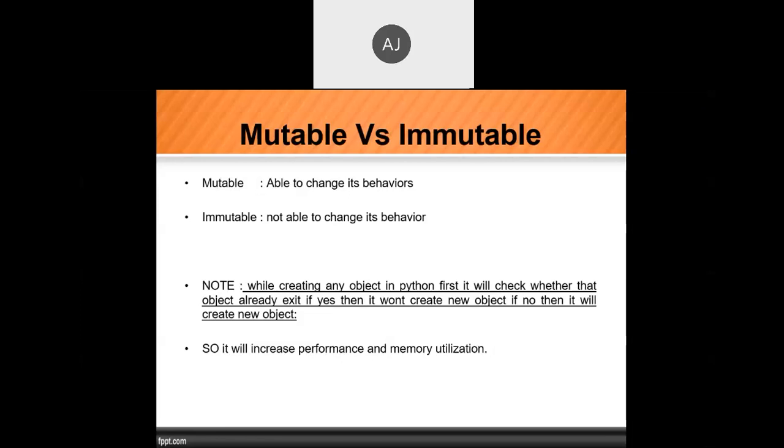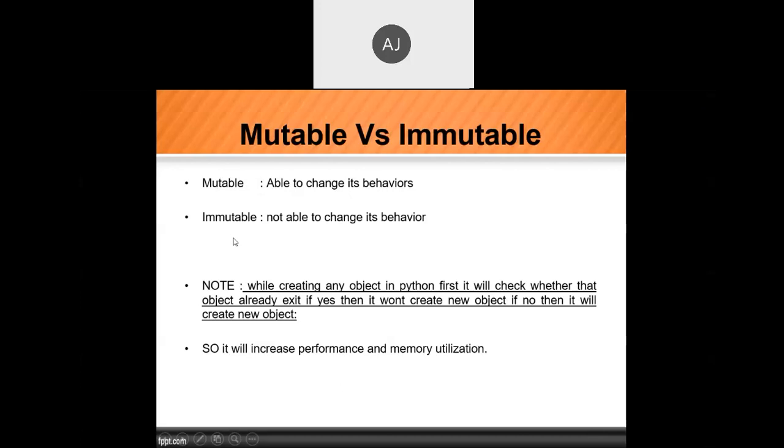A variable is nothing but a name given to a storage area whose value can be changed, and that variable is called mutable. Immutable means a name given to a storage area where we cannot change its value, called a constant. What is the definition of constant? A name given to a storage area where we are not able to change its value. That means it is a constant, and that constant is called immutable.